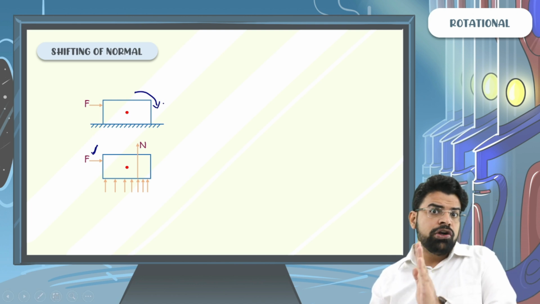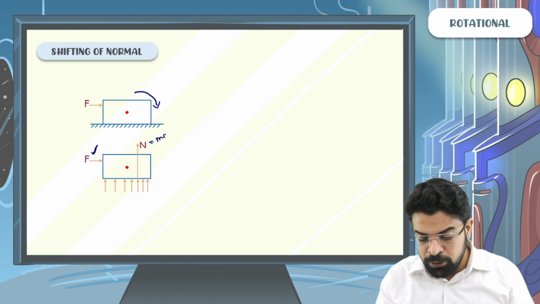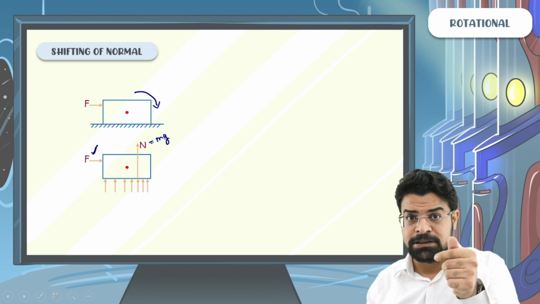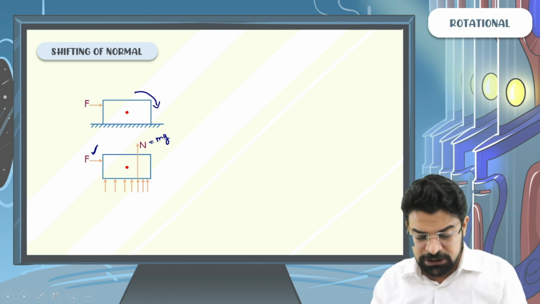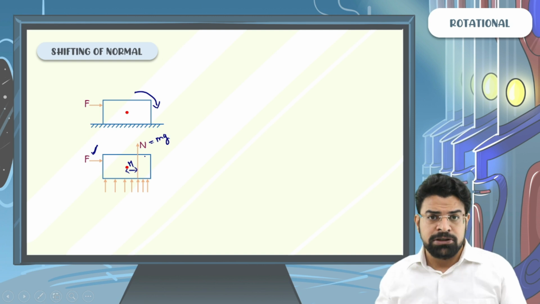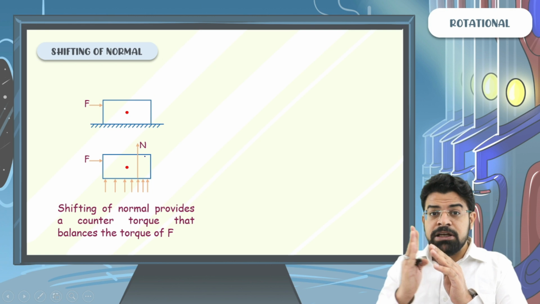Now if we keep on increasing our applied force, the applied torque will increase. So the torque due to normal should also increase, but the magnitude of normal is constant. If the torque due to normal has to increase, keeping the magnitude of force constant, it means that the separation of the line of action should increase. So when we apply an even higher force, the normal shifts even further.